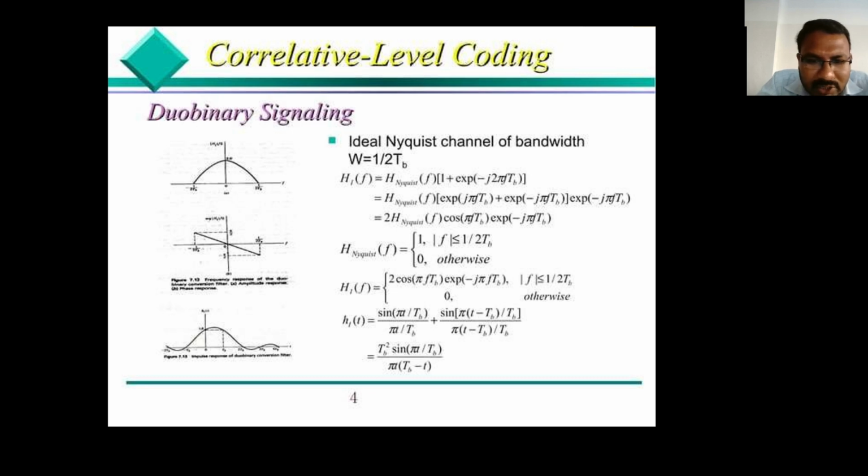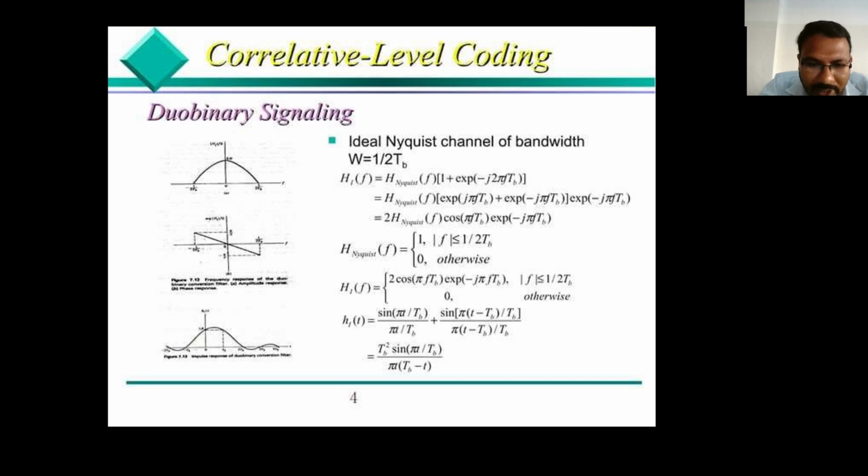Based on the bandwidth condition, H Nyquist of f is equal to 1 for the limit minus 1 divided by 2TB to plus 1 divided by 2TB, that is, modulus of f less than or equal to 1 divided by 2TB. Otherwise the remaining values are 0.